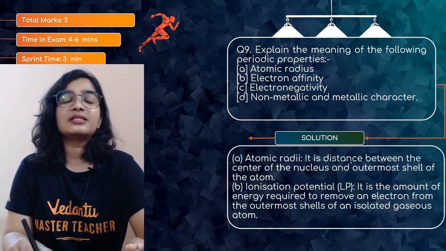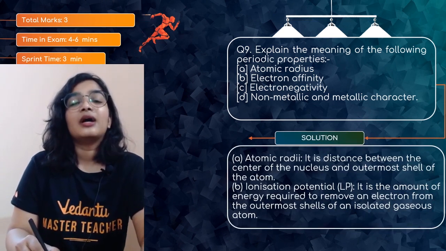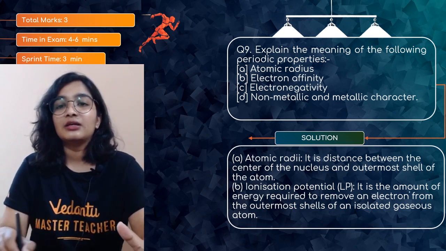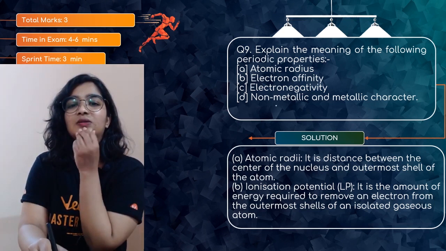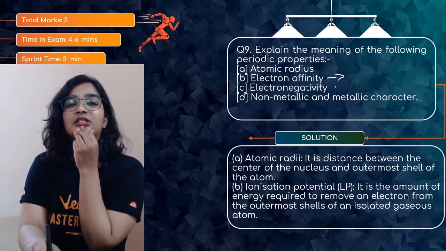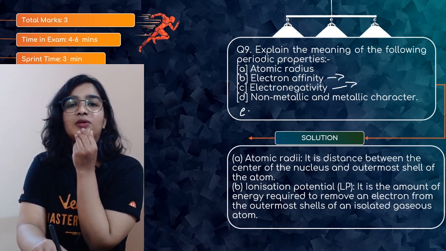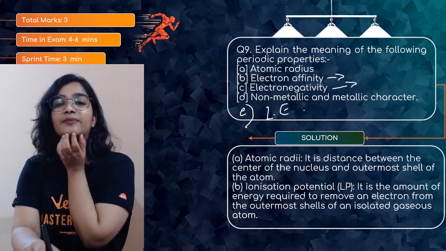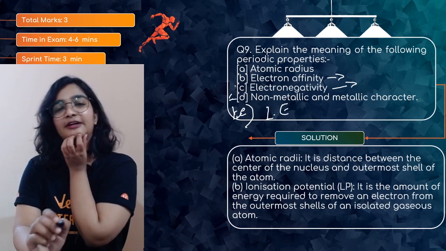So atomic radius is the distance between the center of the nucleus and the outermost shell of the atom. Ionization potential, so wait, where is ionization potential? I guess we have missed it. No, this is electron affinity, electronegativity. So maybe there is one more, ionization energy. Okay, so that the marks distribution will be easy, I guess. So this is for 1 mark, the rest all half.